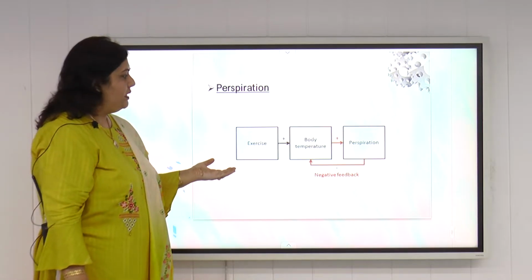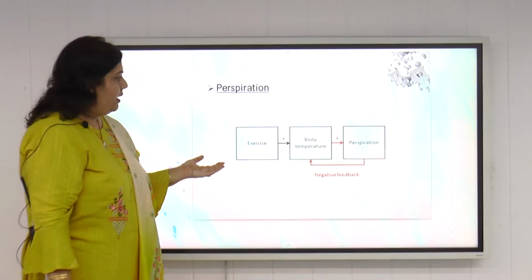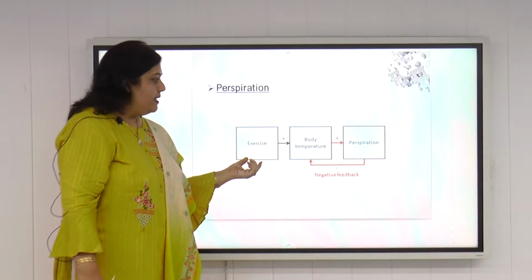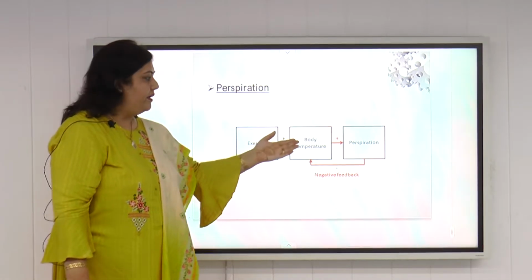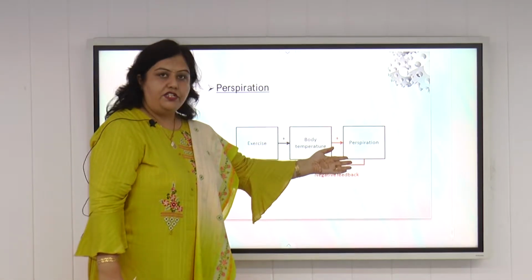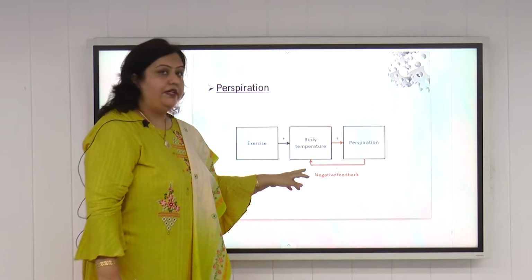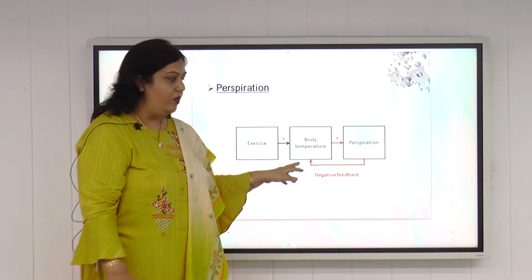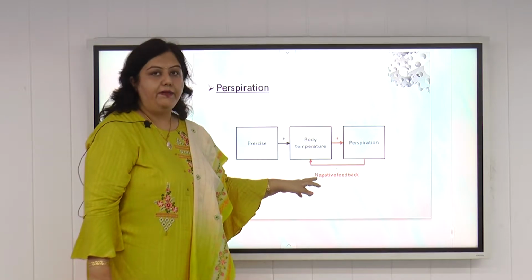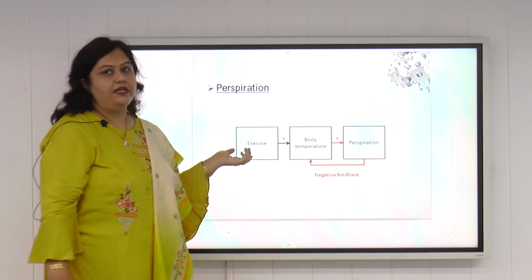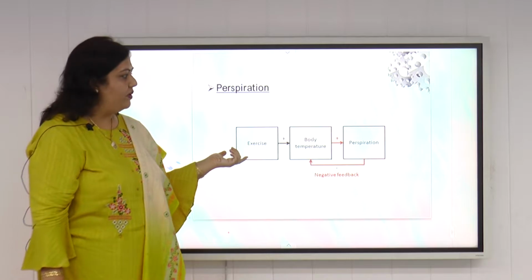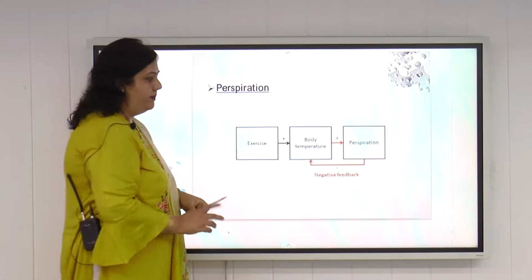We can also give a biological example of a closed loop control system, in which if we do exercise, our body temperature will rise, and that leads to respiration. But when we respire, the temperature of the body again becomes low. So this is just like negative feedback. So this can be considered as an example of a biological closed loop control system.